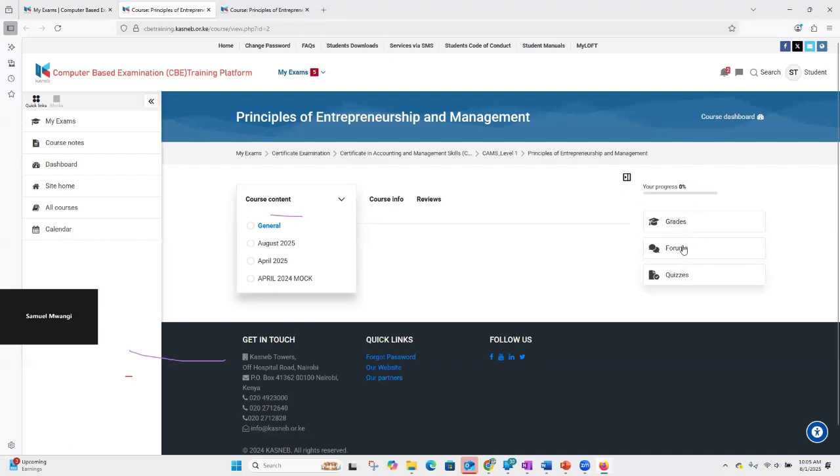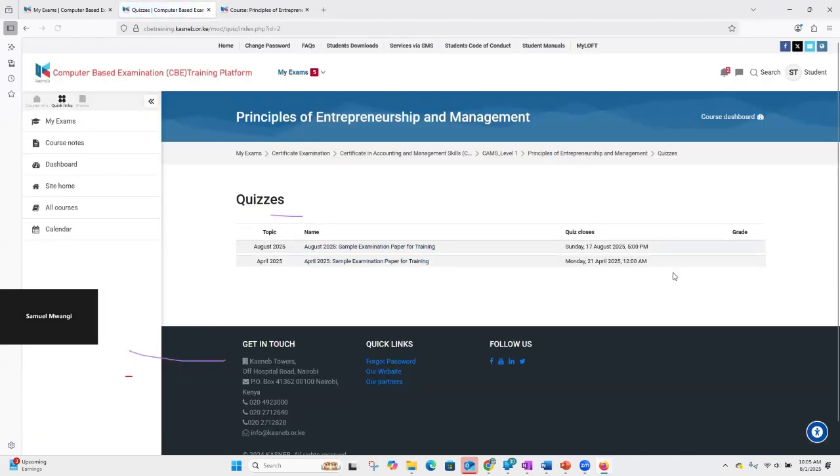Alternatively, if we focus on the right, we have a place for grades, we have a place for forum, and we have a place for quizzes. So again, if I click on quizzes, then I'm taken to a list of quizzes down there. And you can see that I have one quiz for August 2025.